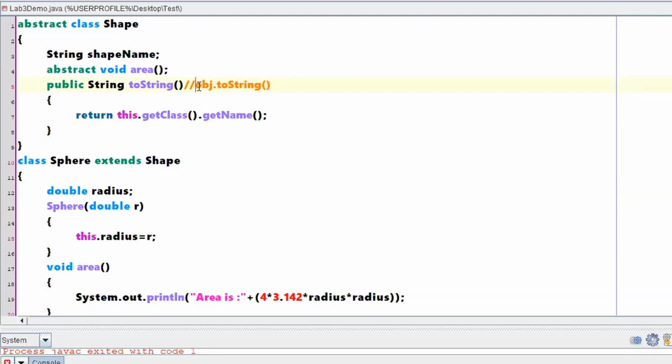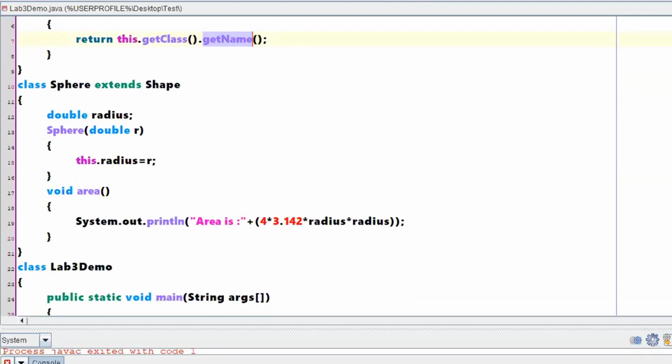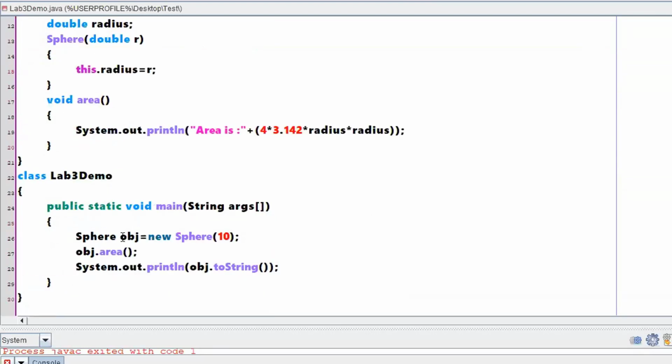What it does with respect to this object obj is it will take getClass, in the sense this object belongs to which class, right? Whichever class it belongs to, the name of that class you require, right? So you have created the object obj for the class called Sphere, right?